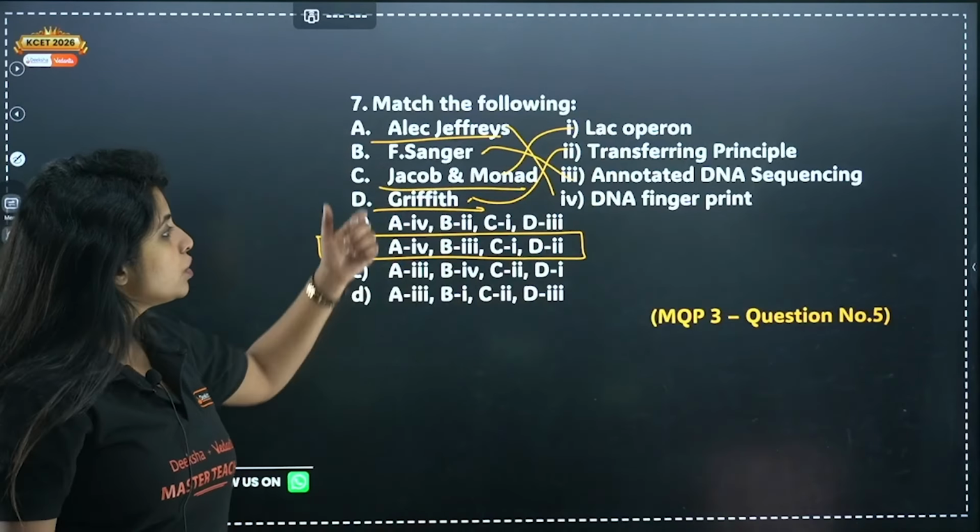Okay, so now the next question that we have is a 5-marker question. Enumerate the features of the genetic code. So what are the features, my dear children? How many codons do you know? We have 64 codons, out of which 61 code for amino acids, and 3 of them are stop codons. The codon is a triplet. Always remember they come in threes, 1, 2, 3, right? And 61 codons code for amino acids, and 3 of them do not code for any amino acid. They stop the process of translation. You call them stop codons.